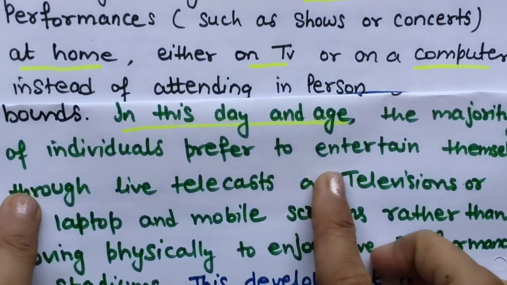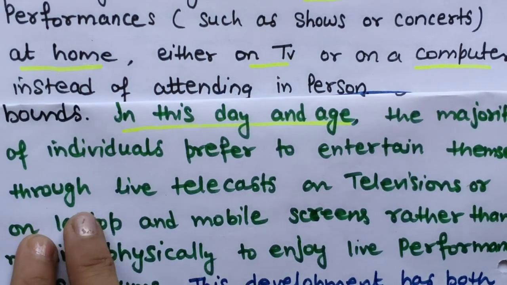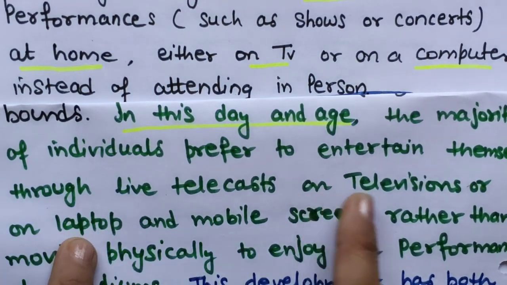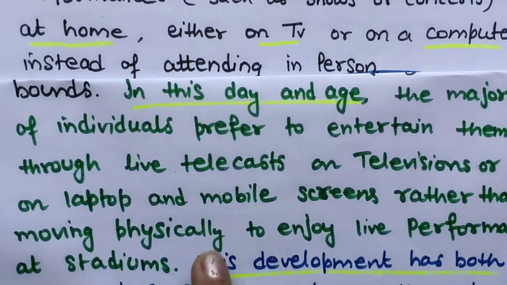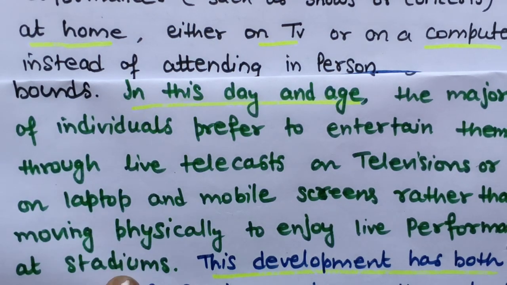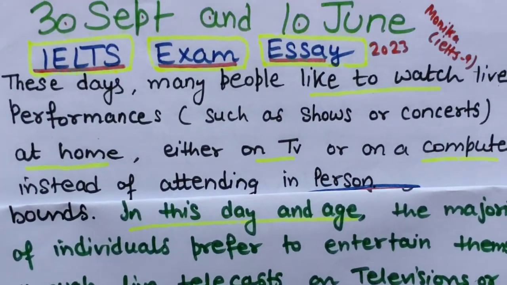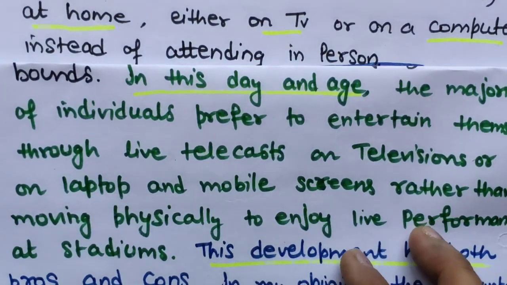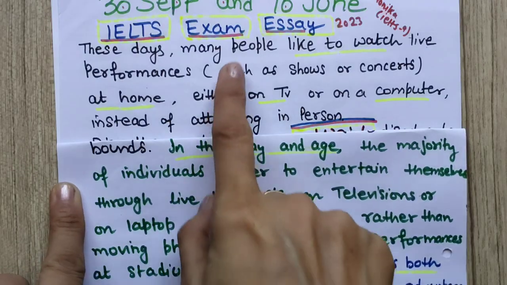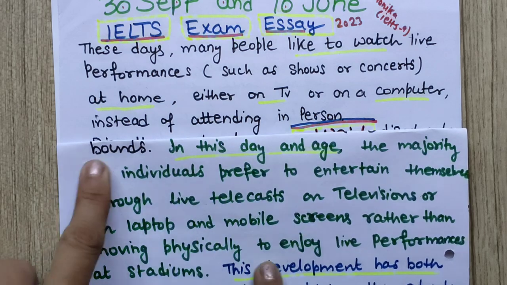Just note down how I am doing it: through live telecast on televisions or laptop and mobile screens rather than moving physically. So this green one is the paraphrasing of the question statement. Now look at this full question, and this green one is the paraphrasing.